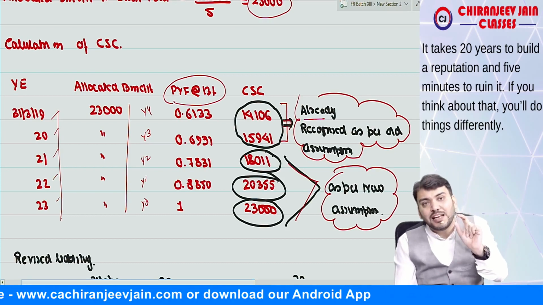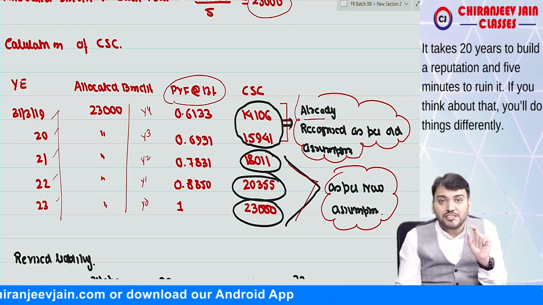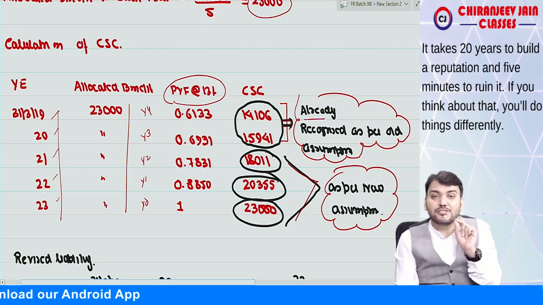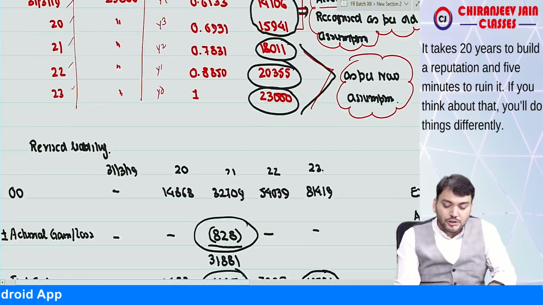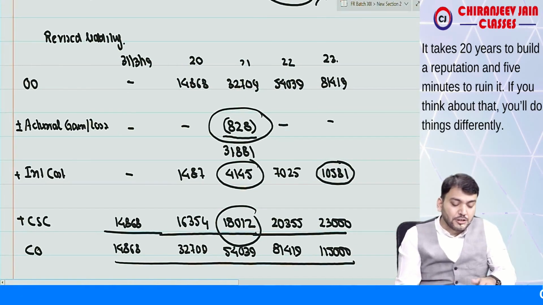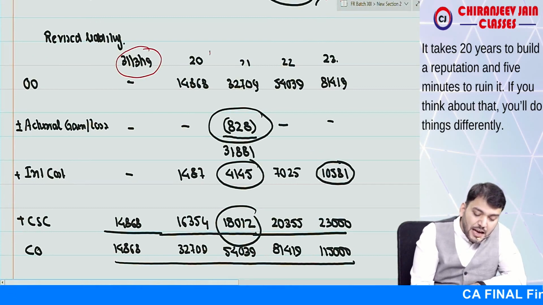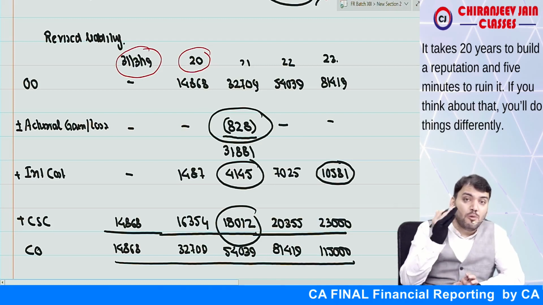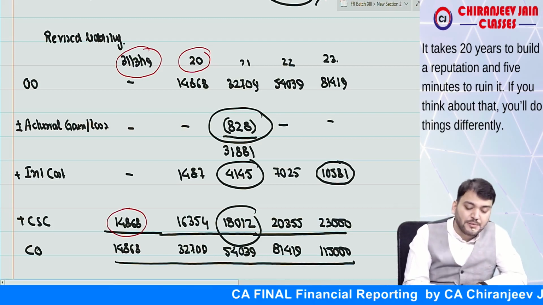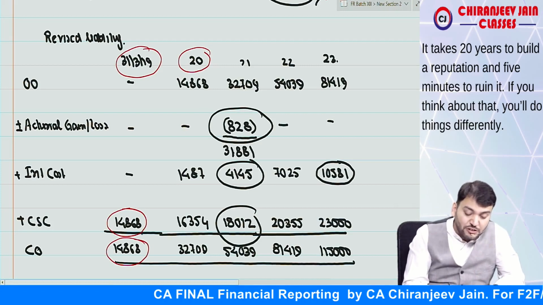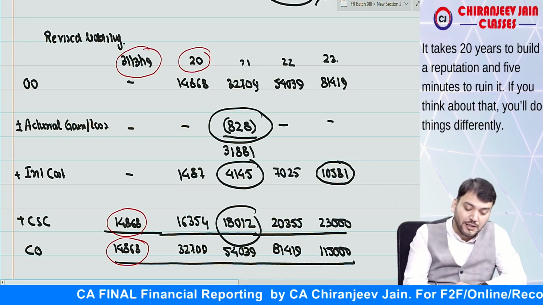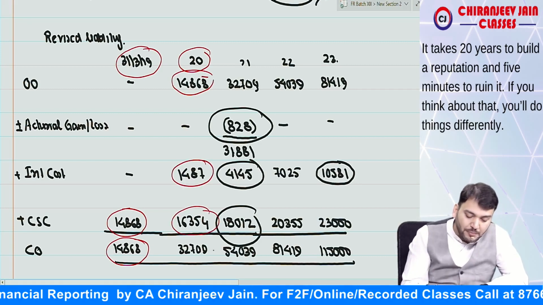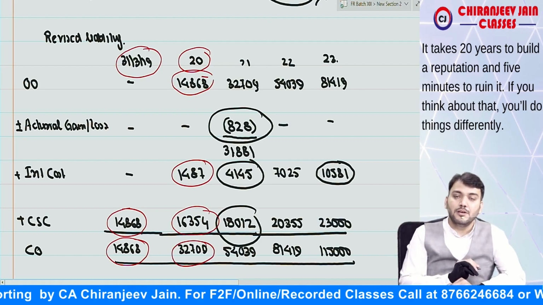Means can I say now opening liability needs to be adjusted as a difference between old assumption amount and new assumption amount. The difference will be either actuarial gain or loss. I hope you are understanding. So now once again we'll prepare revised liability statement. So can I say on 31st March 19 and 31st March 20, whatever we have done as per old assumption, that will come as per old assumption. So you can see we have taken current service cost, then this becomes this amount, but this is not as per new assumption, this is as per old assumption. Correct. Now this amount will come, then interest cost will come, then current service cost will come, this will become closing obligation.